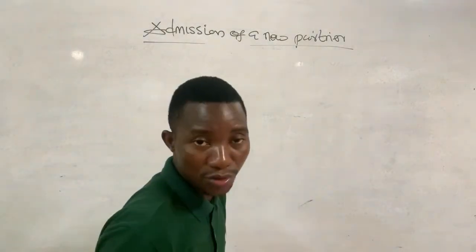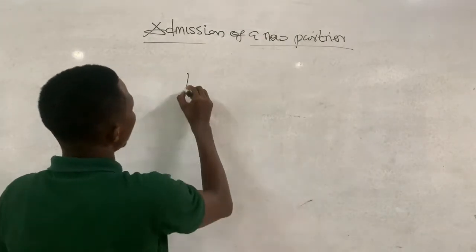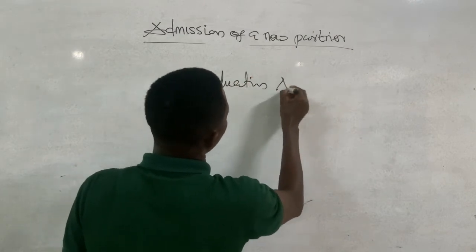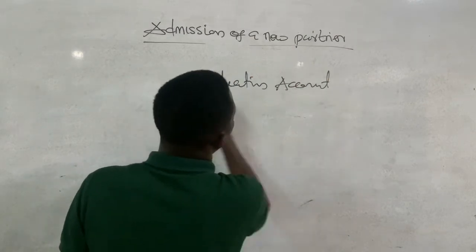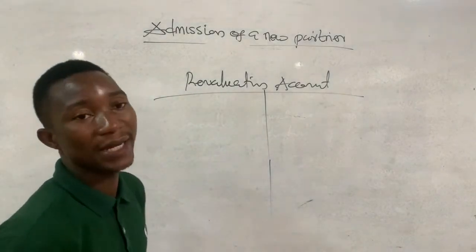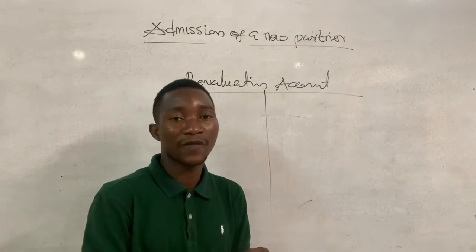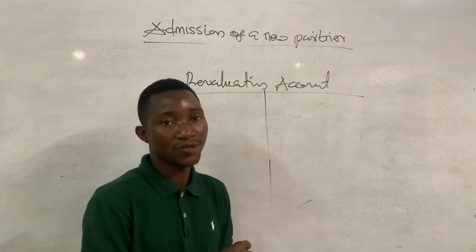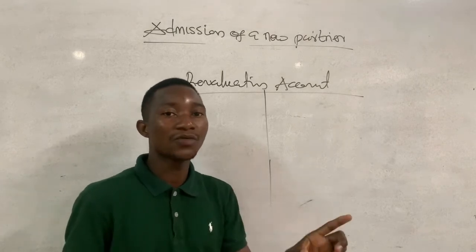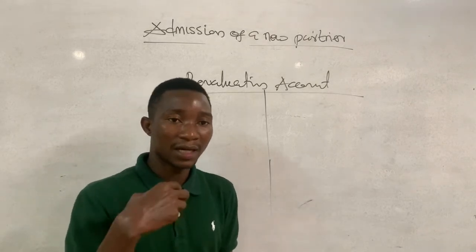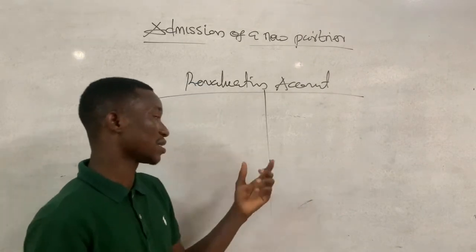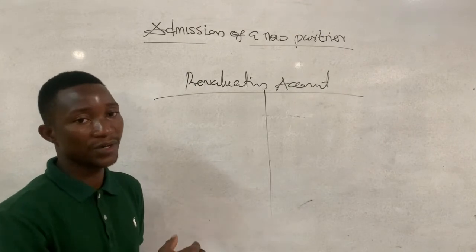So let me introduce you to the revaluation account. This revaluation account, we prepare this account to ascertain the net profit or loss on revaluation. Is that okay? I told you on admission we revalue our asset and liability. So when we revalue the asset and liability, the revaluation surplus or revaluation deficit is ascertained from this account. That is the profit or loss on revaluation.